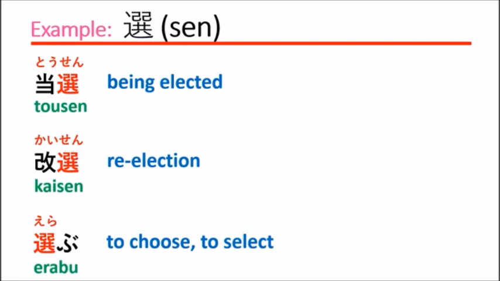So the kanji of sen means choose or select, but when you compound it with another kanji, it also has a similar meaning.